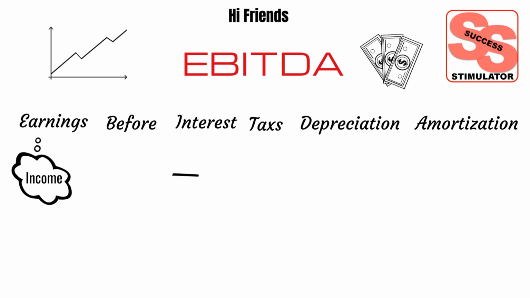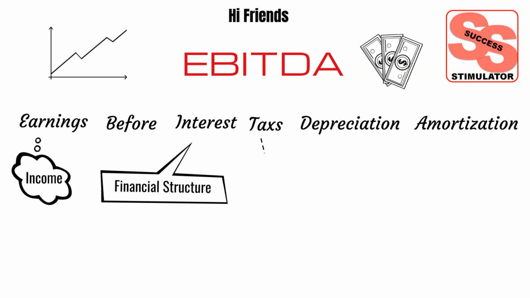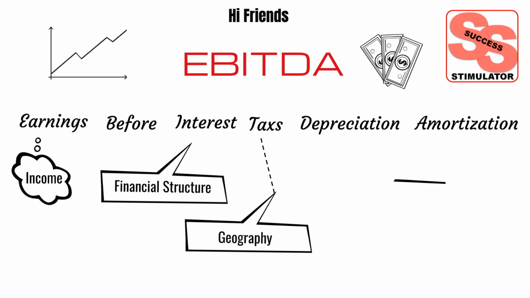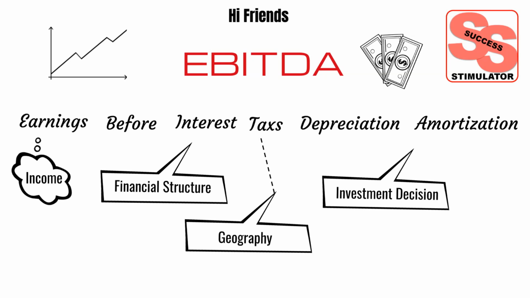Before, it excludes certain items from operational metrics. Interest is excluded depending on your financial structure. Taxes are excluded depending on the geography in which you operate. Depreciation and amortization are excluded based on the investment decision.